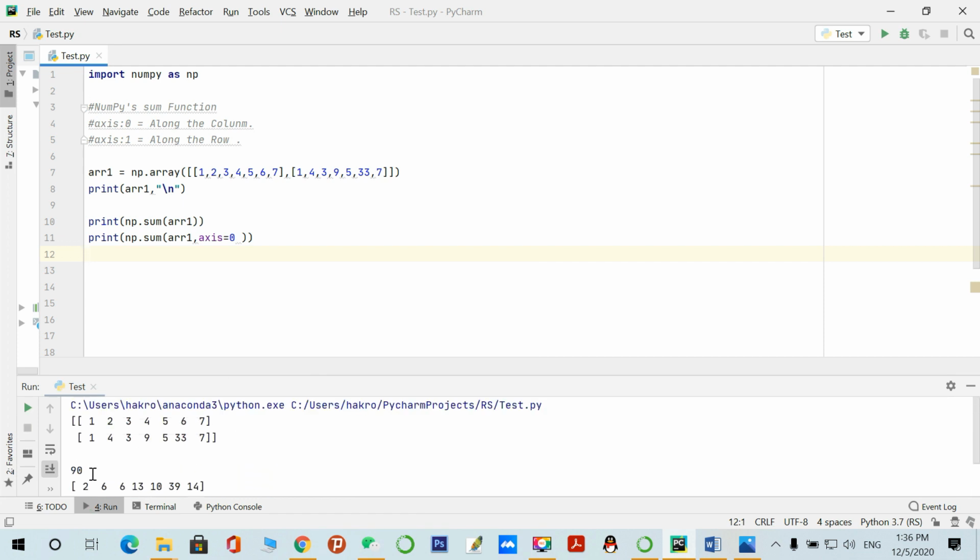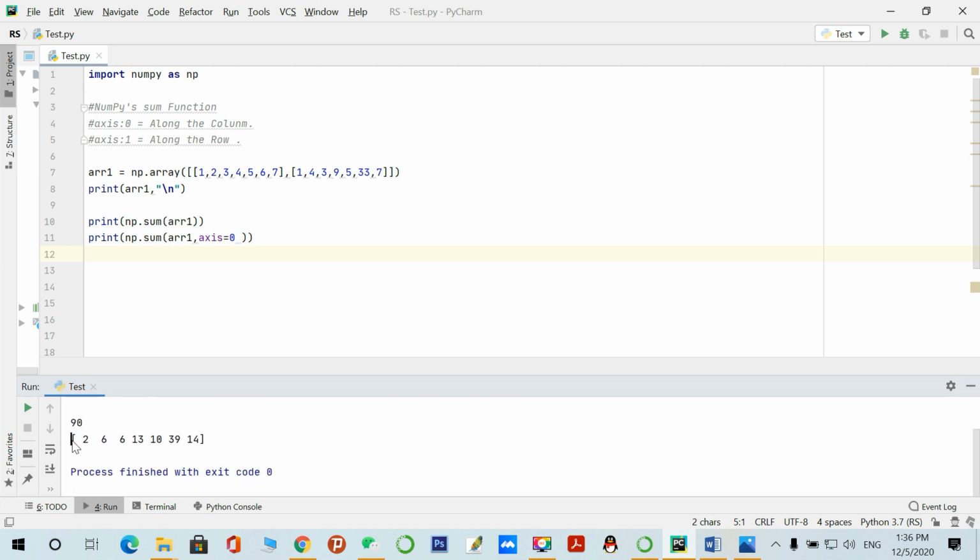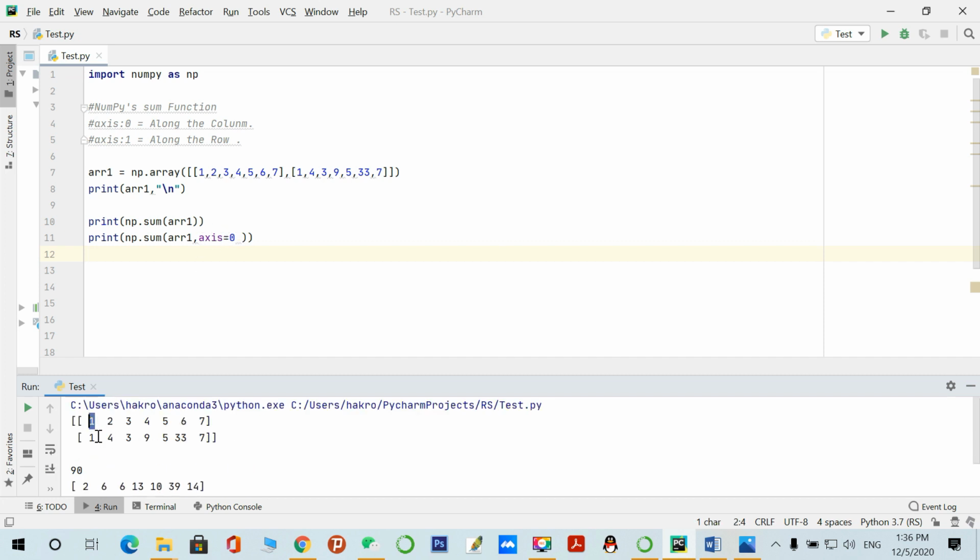Yeah, here is the result according to column-wise, because I have given axis 0. Like this, 1 plus 1 equal to 2, 2 plus 4 equal to 6, and 3 plus 3 equal to 6. So if I pass axis 0, it will perform column-wise. If I pass 1, it will perform according to the row. Let's see.